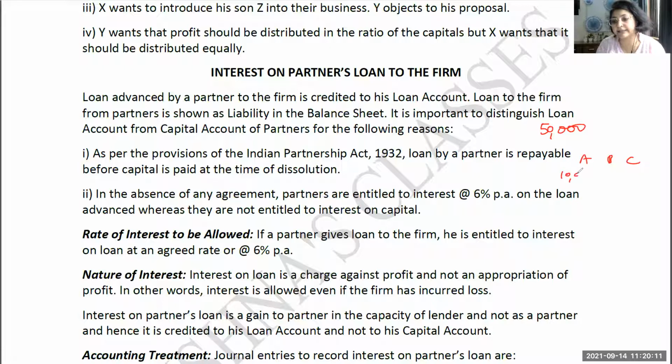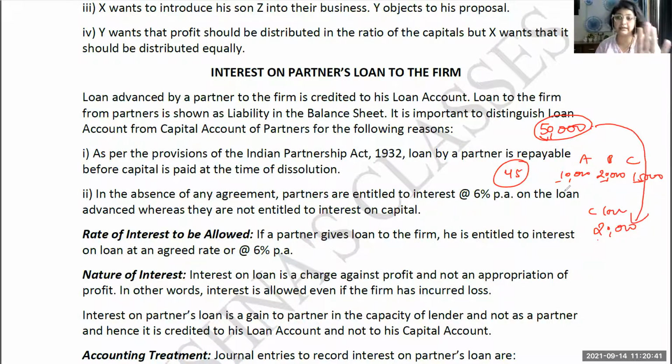Let's say A has a 10,000 closing balance, B has 20,000 capital balance, and C has, let's say, 15,000 capital balance, and C's loan account is also there, which has a 20,000 balance. So 10, 20 and 15, how much is this? This is going to be 45, and with the loan it is 65,000. But we have only 50,000 available. In this case, or even when there is sufficient money to pay all of these, first payment will be made to the loan account, and then whatever is left will go to the capital.